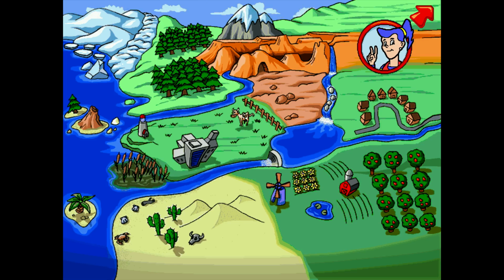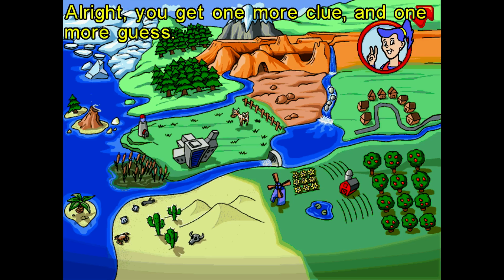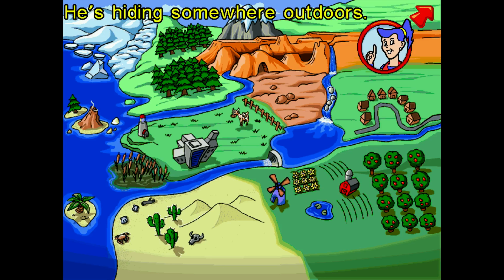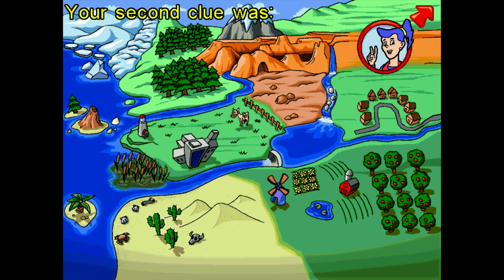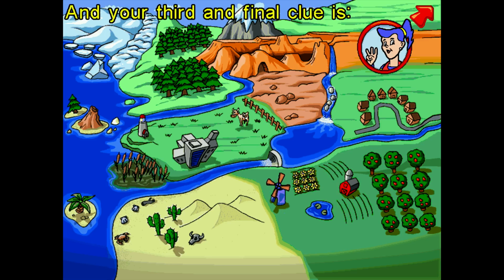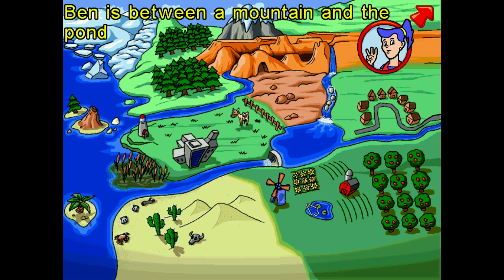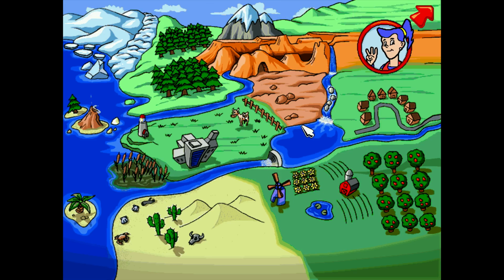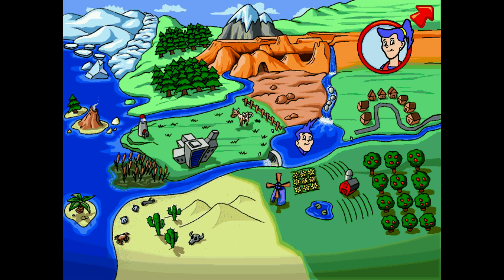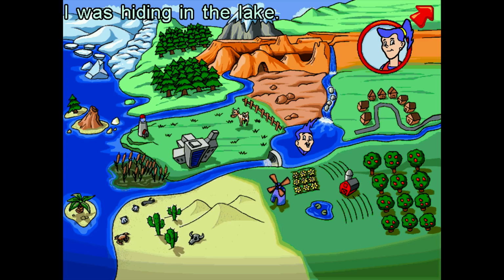Let's see what happens if we fail. All right, you get one more clue and one more guess. Your third and final clue is, Ben is between the mountain and the pond. So there's a mountain, there's hills, there's this. That was your last guess. Ben, you'll have to show us where you are. Here I am. I was hiding in the lake.